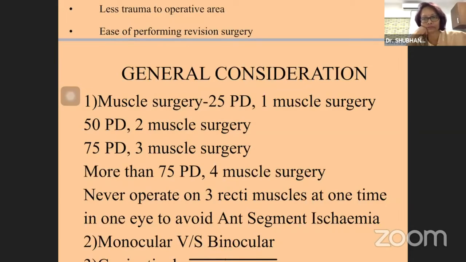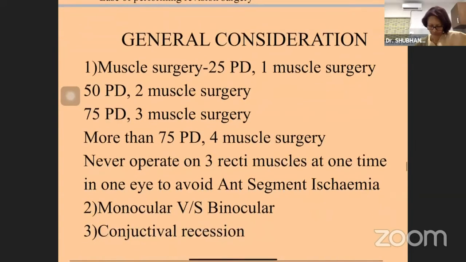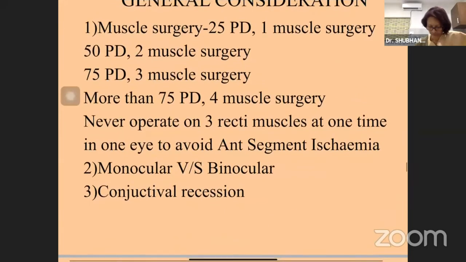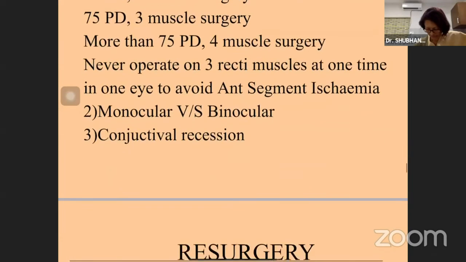But we should not operate on 3 recti muscles at one time in one eye to avoid anterior segment ischemia, or we should go for vessel sparing surgeries. Then there is monocular surgery versus binocular surgery, and if we do additional conjunctival recession, that has additive effects.